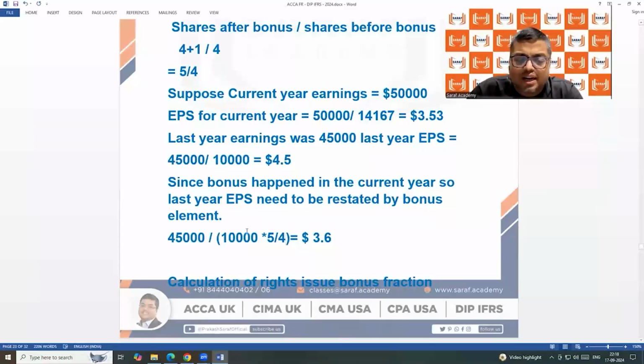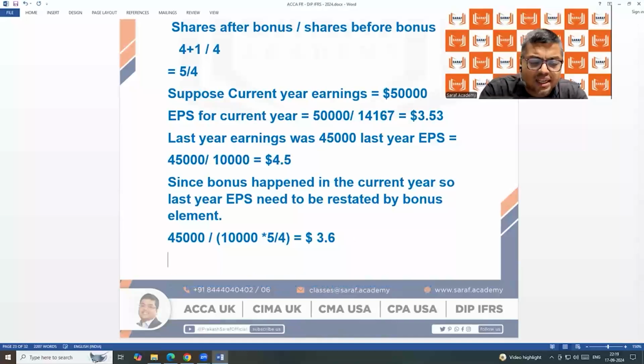So it cannot be greater than 4.5. With 10,000, it is 4.5. When you divide by a higher value, then it will be lower. It cannot be greater. But then it is still the current year is lower. That means the company's earnings has gone down. But this 3.6 can be calculated in just a single calculation.